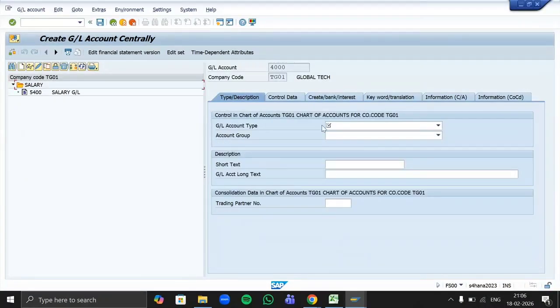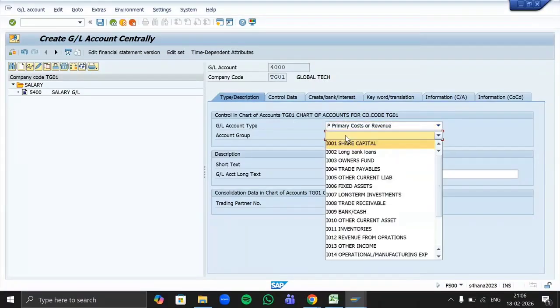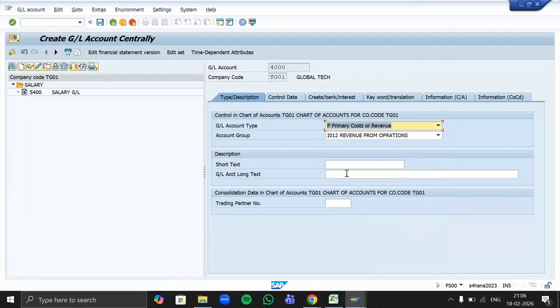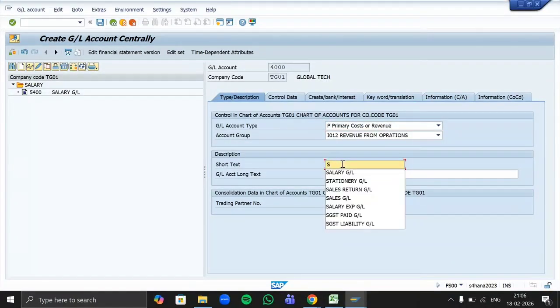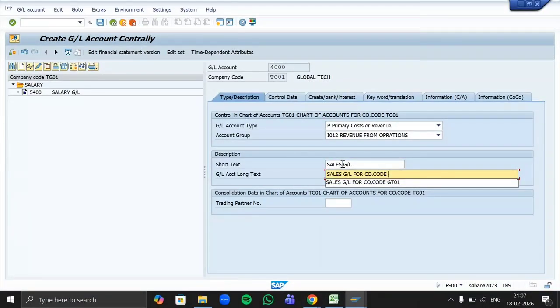Now GL account type will be the same, primary cost or revenue. Account group will be revenue from operations. Short text, sales GL. Long text, sales GL for company code TG01.